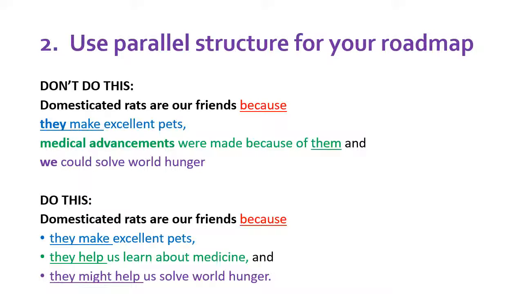In the second example, each item in the list starts with they for the rats and then has a verb of something they do to help us. They make, they help, they might help. And because each item in the list has the same structure, we call that parallel structure. The items are parallel to each other in their word patterns. That's a goal that we want to have. We like the second one better.